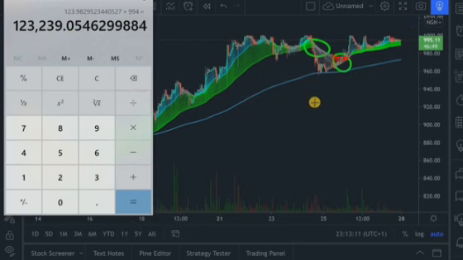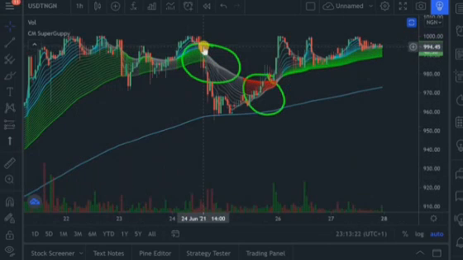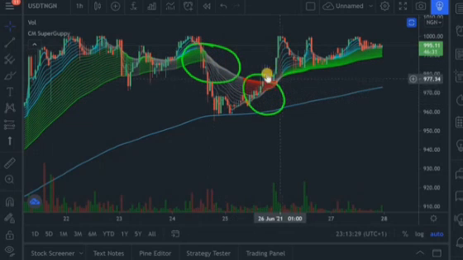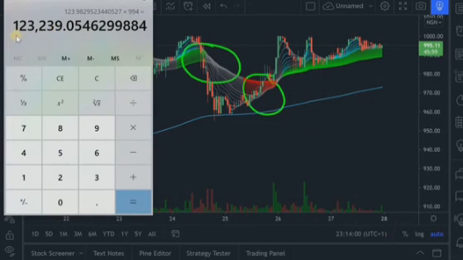Now let's head over to the price chart. If I had sold at this region right here, I would now get a chance to buy again at this red signal. Now if I buy at this red signal, my average price would be 970. Now let's bring out the calculator. That would be 123,239 naira divided by 970. Now this would give me 127 USDT. As you can see, we are making progress in our trade. Let's go back to the price chart.